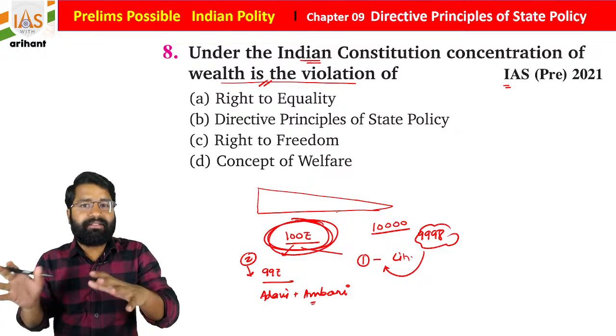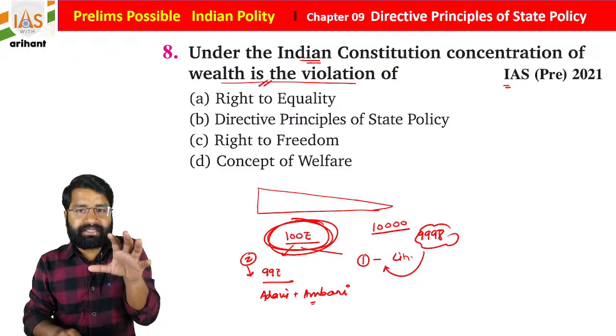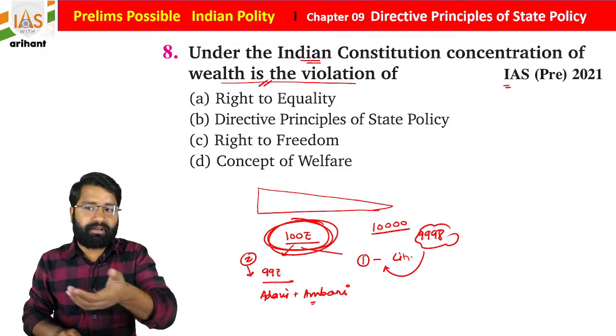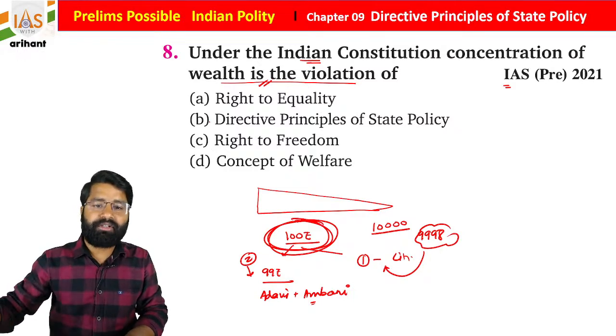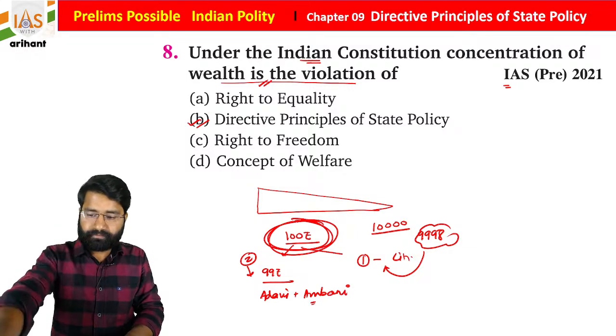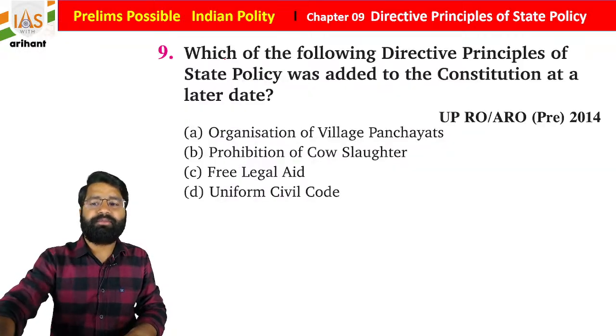It is mentioned under Article 39 clause B and clause C. Basically the state tries to reduce or remove the concentration of wealth. So option B is going to be right. Just try to see it, it is going to be important.